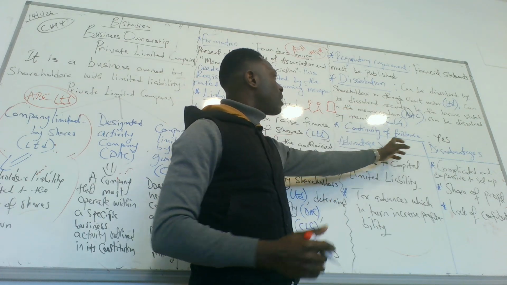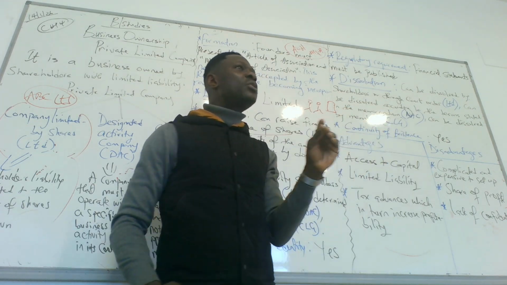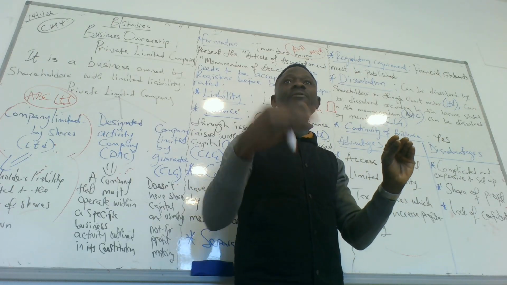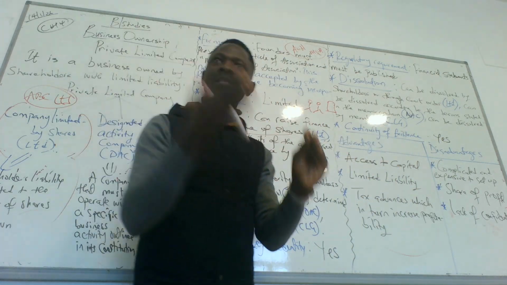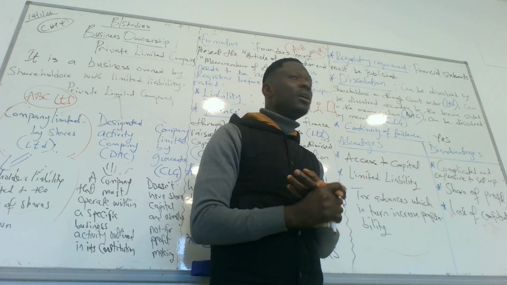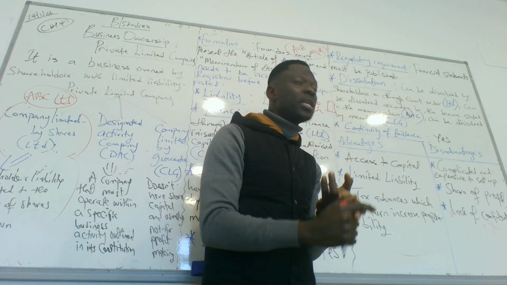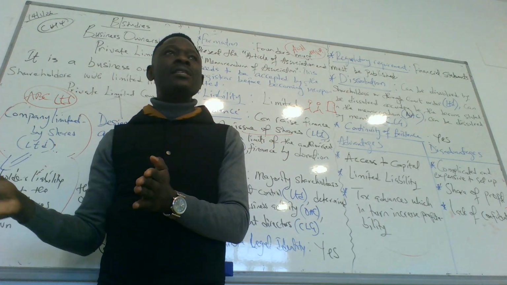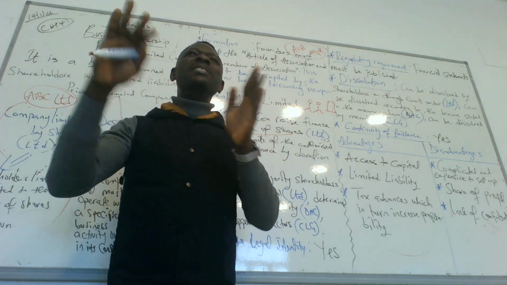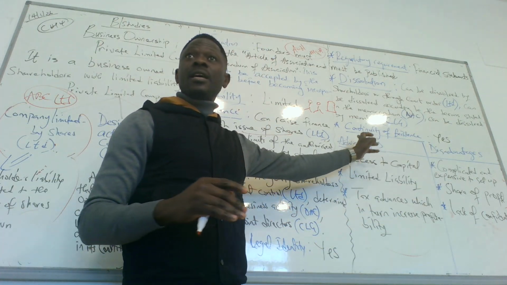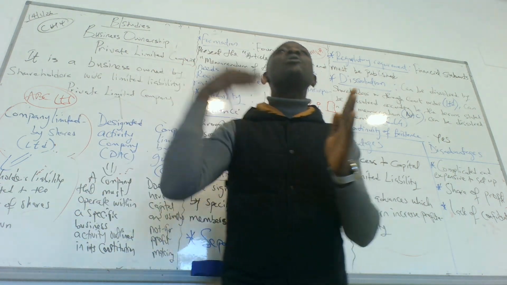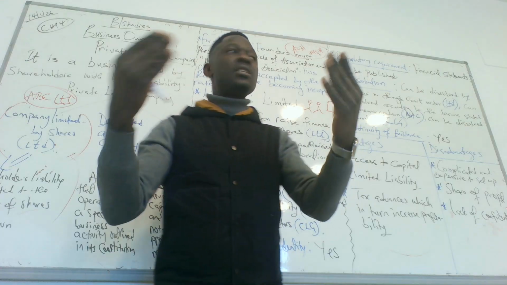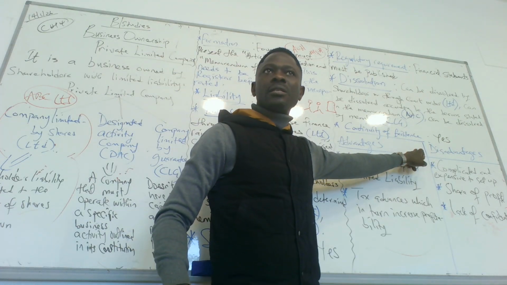No. And the last one is continuity of existence. What does continuity of existence mean? Continuity of existence means a change of ownership. If there's a change of ownership, the business will continue to be in operation. Unlike a sole trader or partnership. For a sole trader and partnership, they don't have continuity of existence. If one of the owners stops, the business stops. But here, if one of the owners stops, the business continues. If they sell the business to someone else, the business will still continue. That is continuity of existence.